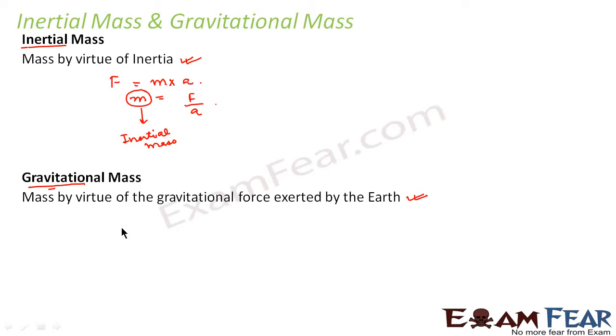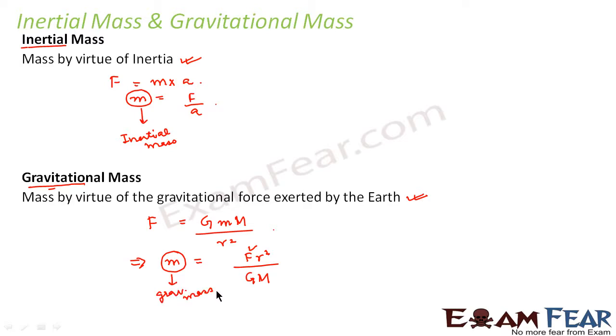When I talk of gravitational mass, I talk of the gravitational force exerted by the earth. That means I talk of the universal law of gravitation, which says F is equal to G m1 m2 by r square. Here the mass of the object is equal to F into r square divided by capital G into capital M, where capital M is the mass of the earth. This mass of the object due to the gravitational force exerted by the earth is the gravitational mass.